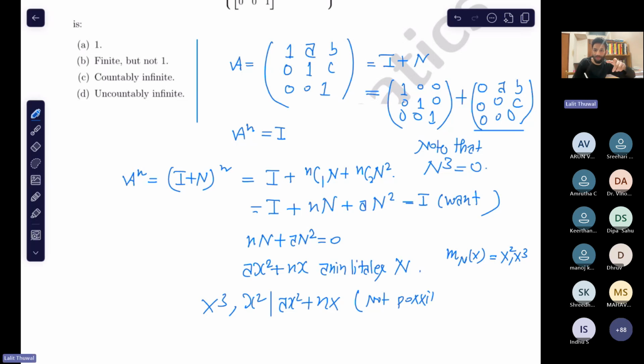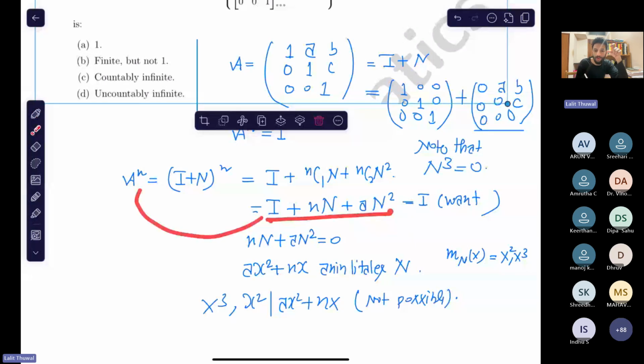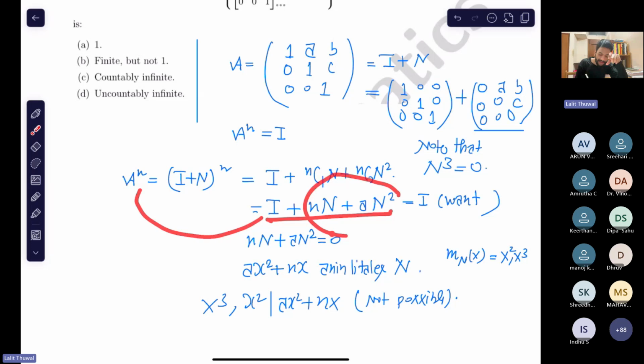So can you see the red pen on the screen? Okay. So what do I get? That a to the power n is equal to I plus n N plus a n square, right? So I get that this quantity is not going to be 0, because if this quantity is 0, then we get some contradiction.